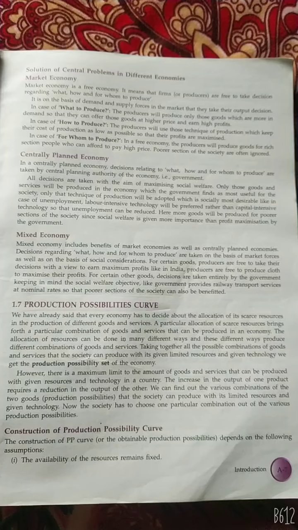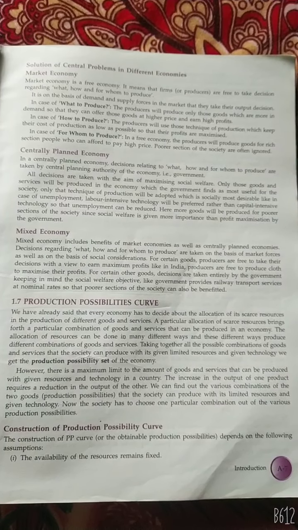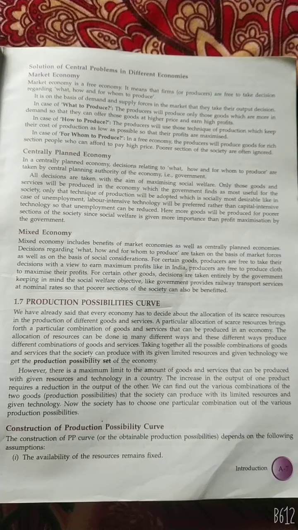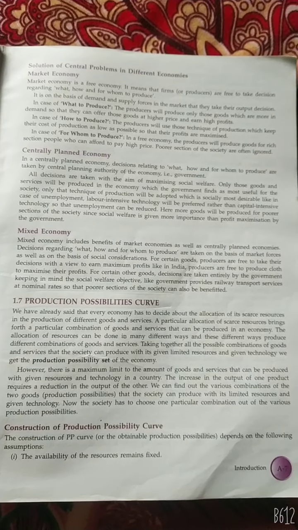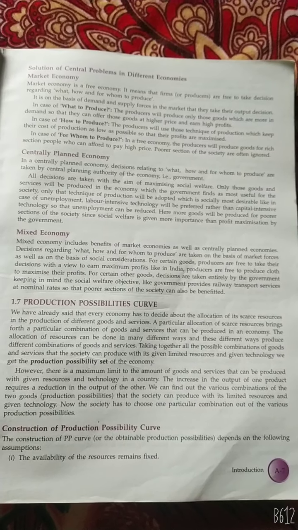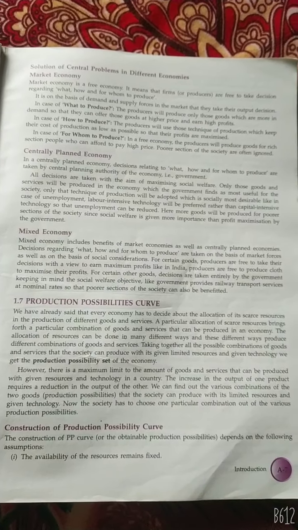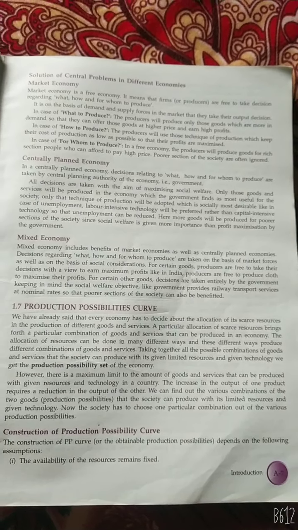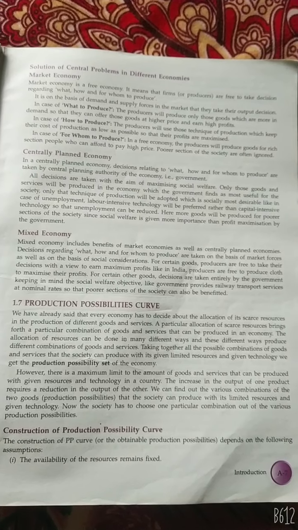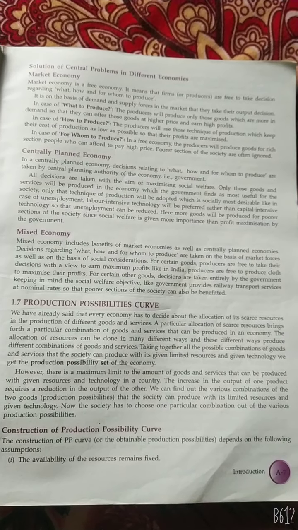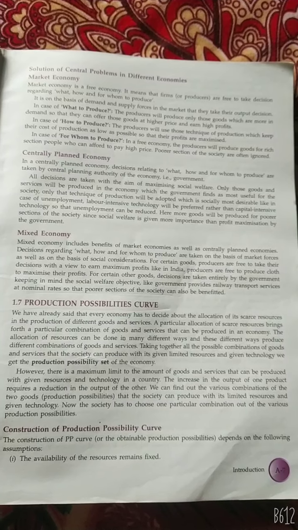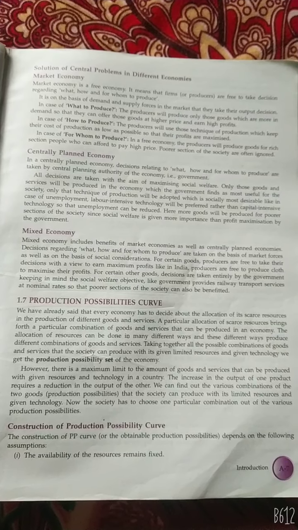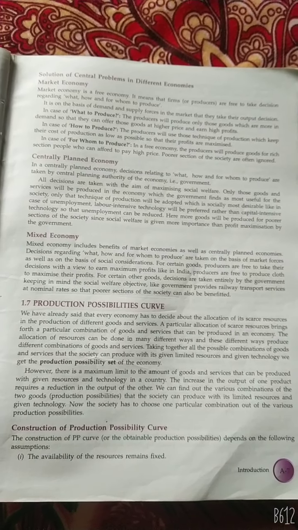Taking together all the possible combinations of goods and services that a society can produce with the given limited resources and given technology, we get the production possibility set of the economy. However, there is a maximum limit to the amount of goods and services that can be produced with the given resources and technology in a country. An increase in the output of one product requires a reduction in the output of the other. We can find out the various combinations of the two goods, that is, production possibilities, that society can produce with the limited resources and given technology. Now the society has to choose one particular combination out of the various production possibilities.